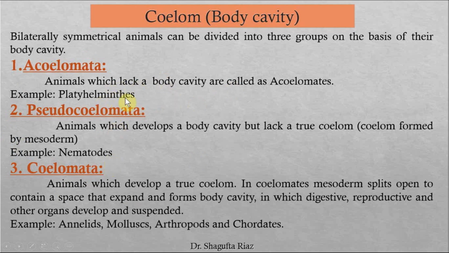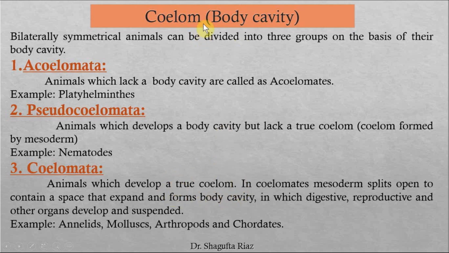These are less advanced animals, these are further modified animals, and these are the highly modified animals that come under coelomate. But to remember these terms, I will suggest that you study the coelomate first, then pseudocoelomates, and then acoelomates. It will be easy for you to learn. Coelomate or coelomata will include animals that develop a true coelom. And what is a true coelom?